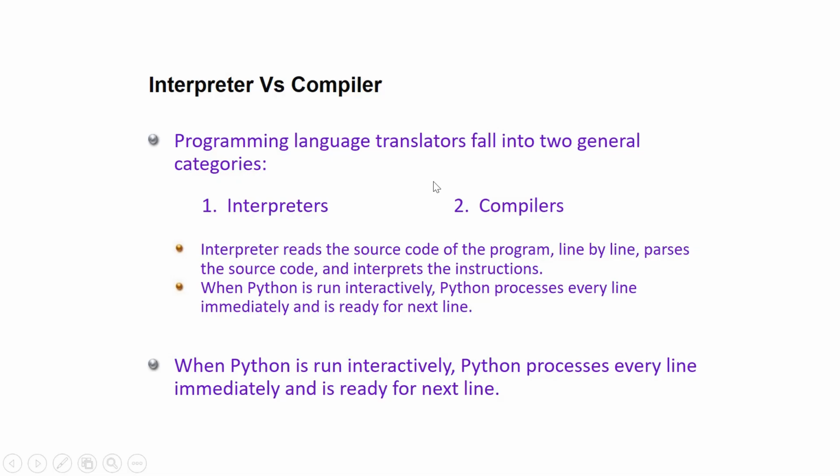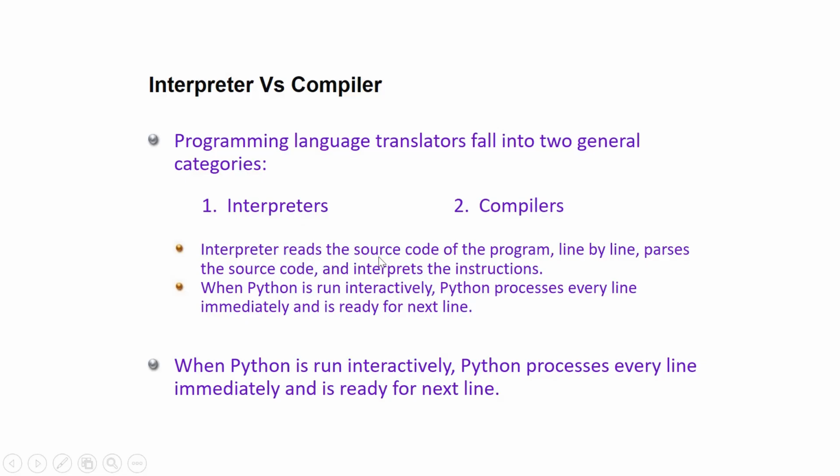Okay, so interpreters and compilers. Programming language translators fall into two general categories: interpreters and compilers. What is the difference? An interpreter always reads the code line by line, whereas a compiler compiles all the code at the same time, not line by line, just like Java. Java is a compile based programming language, whereas Python is an interpreter based programming language.